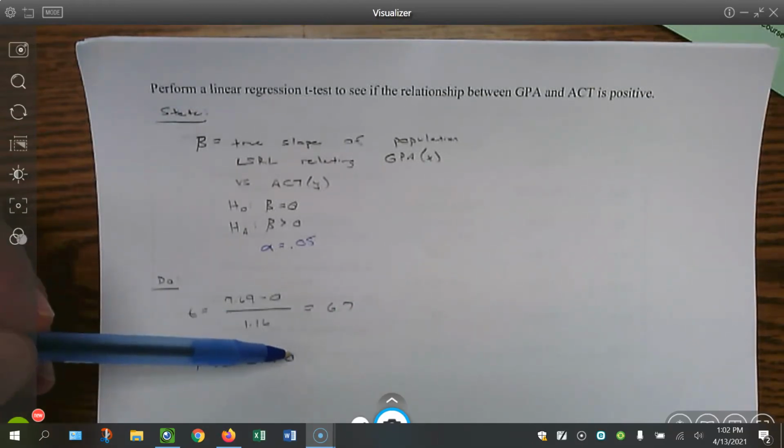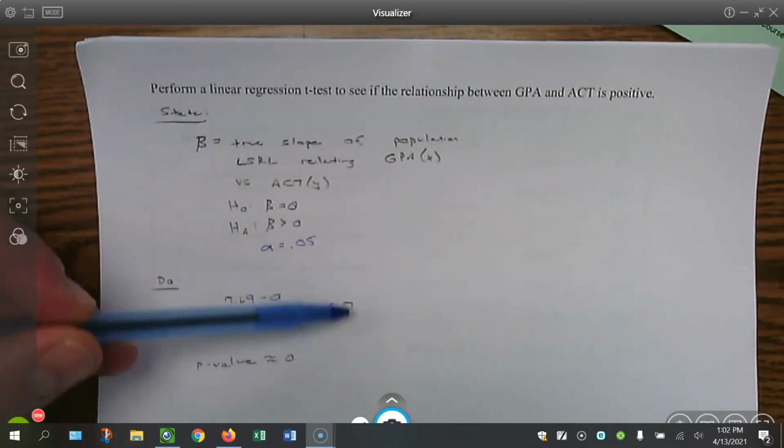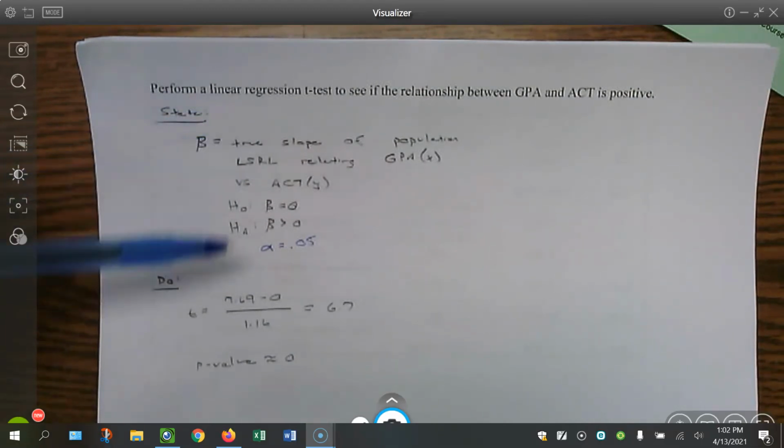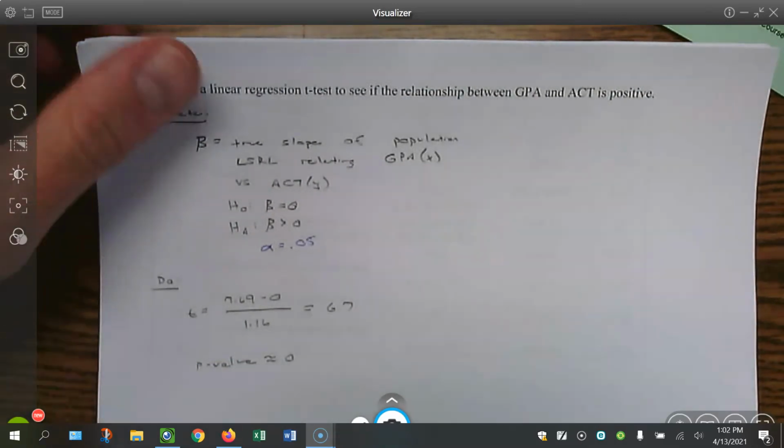Your p-value is really small. You can write it in scientific notation when you do tcdf from 6.7 to infinity with 9 degrees of freedom, or essentially 0. So we'd end up rejecting the null. There's convincing evidence of a positive relationship.